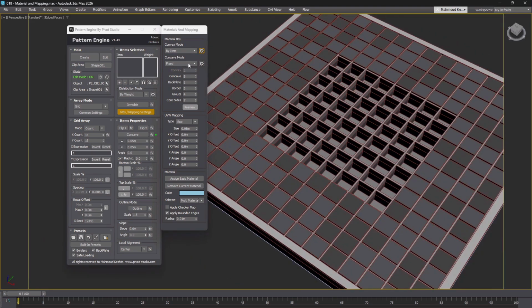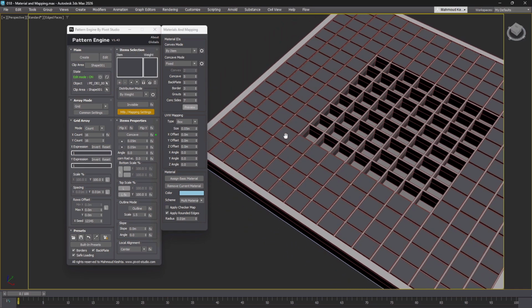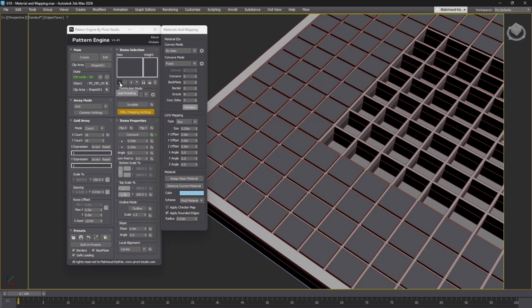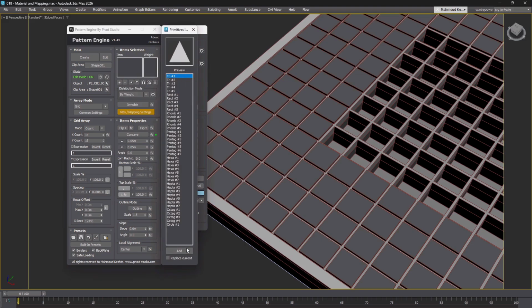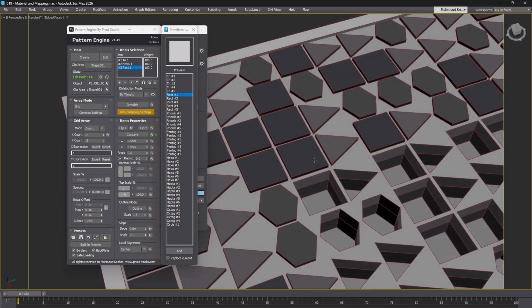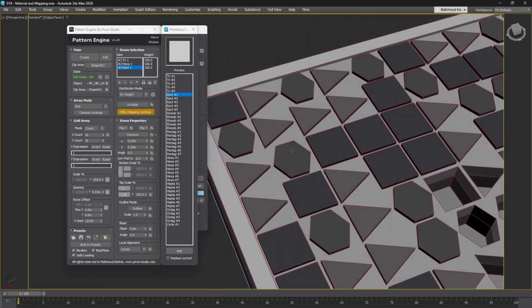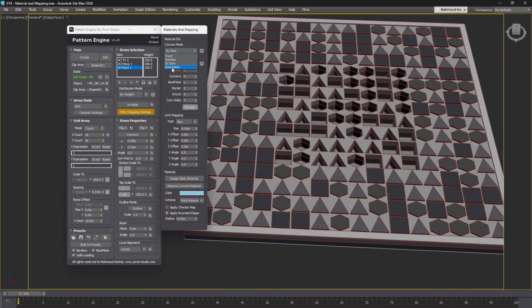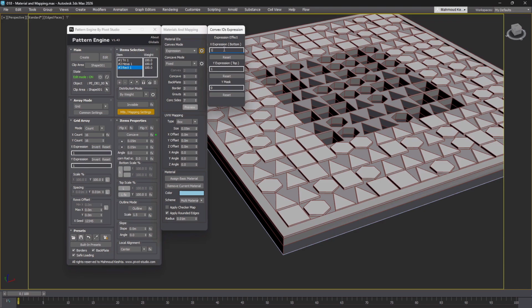The by item mode assigns a unique material ID to each type of item in your pattern. For example, if you have squares, hexagons, and triangles, all squares will share one ID, all hexagons another, and all triangles a third. The expression mode offers advanced control where you can define a sequence of IDs.